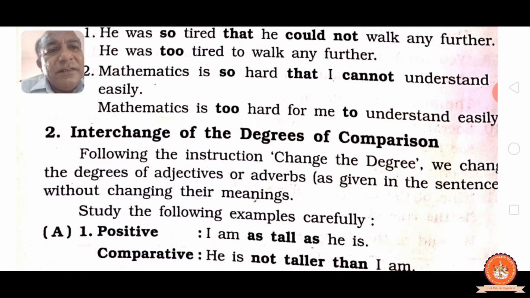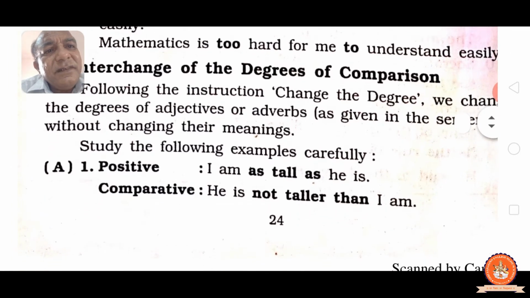Study the following example. See, there are three types of degree, you know: positive, comparative and superlative. Positive: I am as tall as he is. He is not taller than I am. See the changes that have taken place, last taking first. I am as tall as he is.